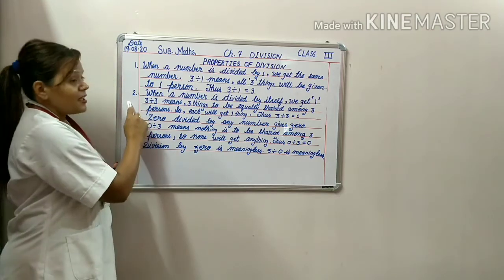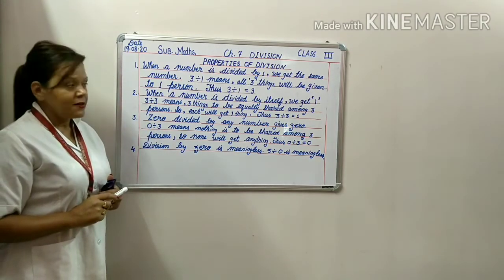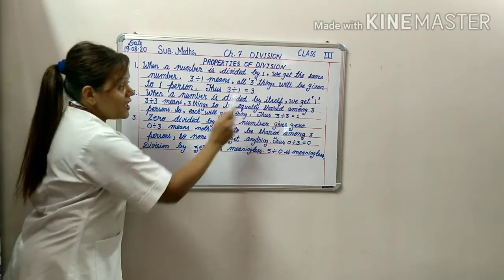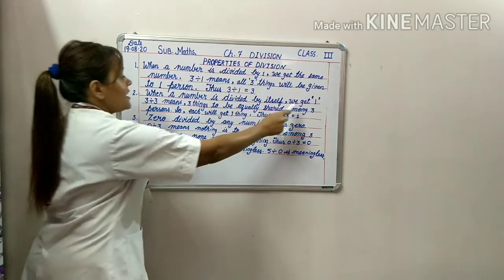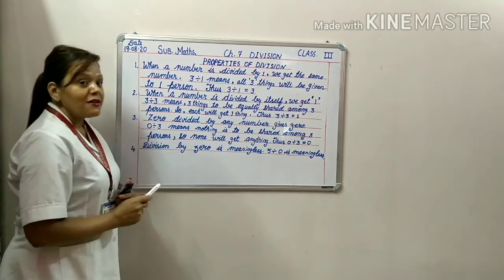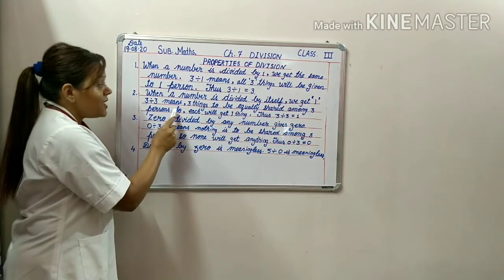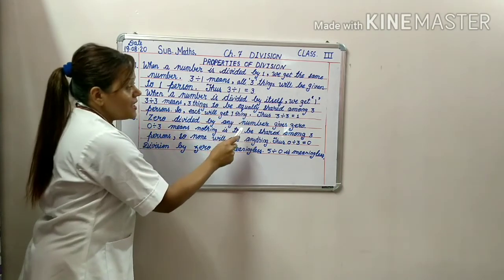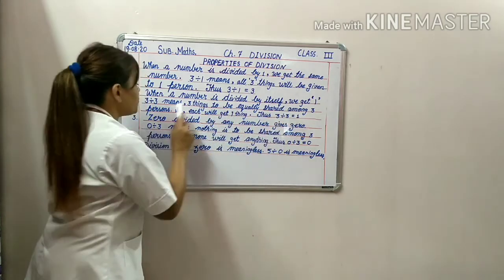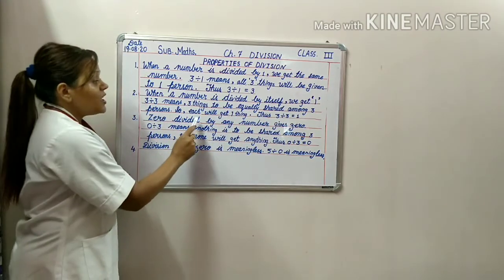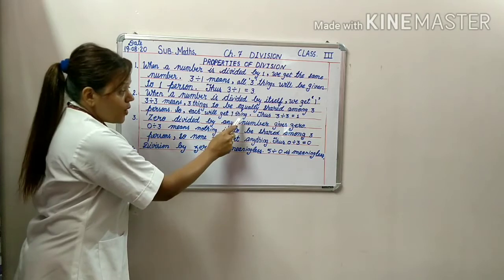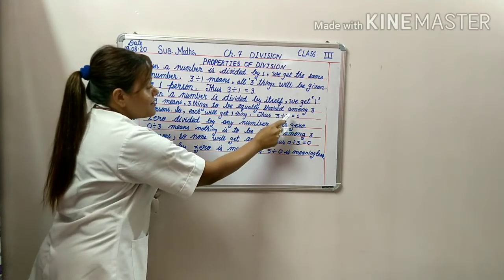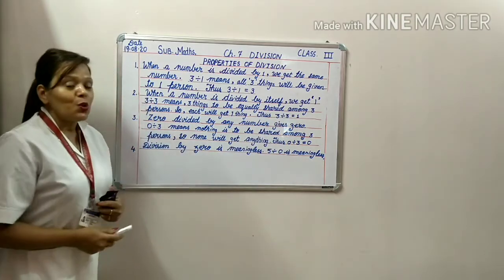Now see the second property. When a number is divided by itself, we get 1. 3 divided by 3 means 3 things to be equally shared among 3 persons. So each will get 1 thing. Thus 3 divided by 3 is equal to 1.